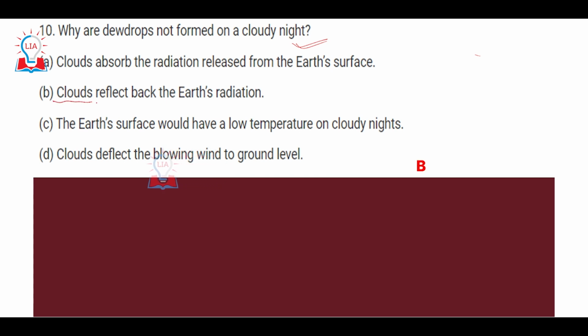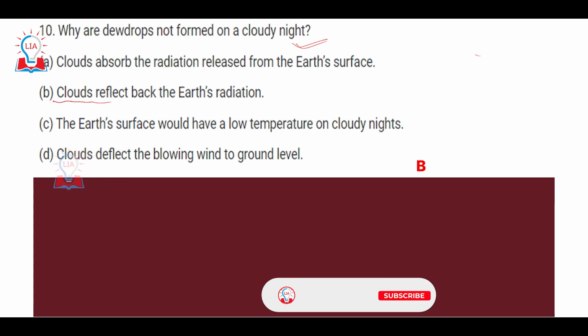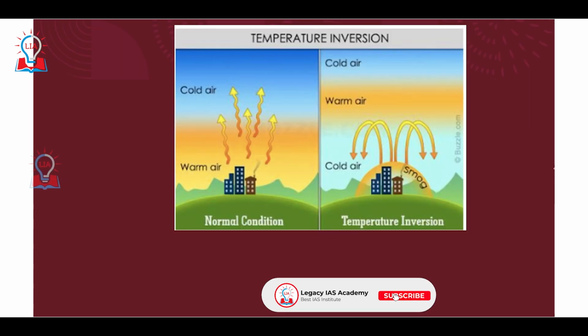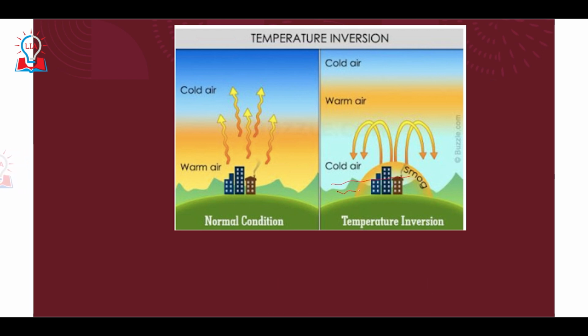The reason why dewdrops do not develop on a cloudy night is as follows. The formation of dewdrops is strongly related to the phenomenon of temperature inversion. During temperature inversion, as we can see, we have cold air situated near the surface of the earth. Due to this cold air, the moisture present in the air starts to condense on solid surfaces such as leaves and any other kind of solid surface.